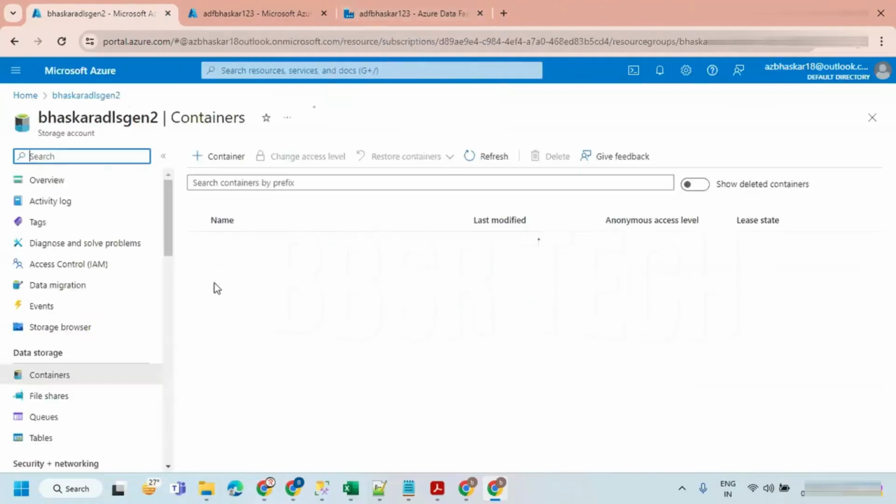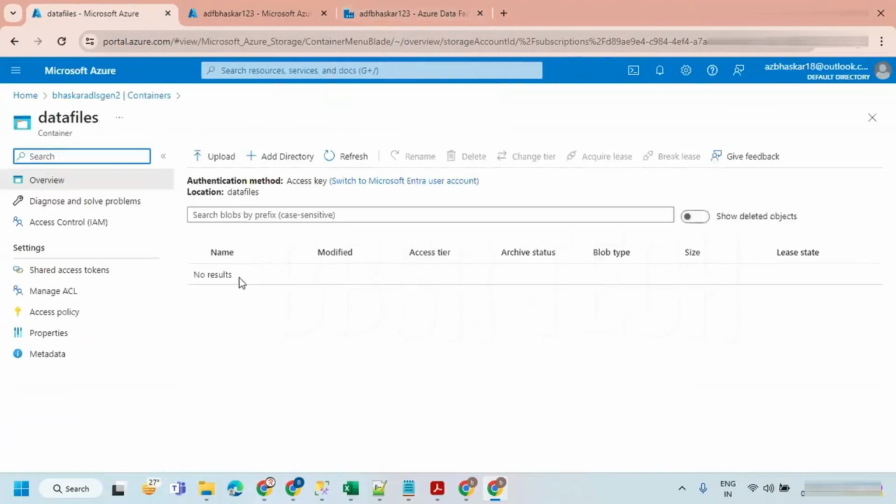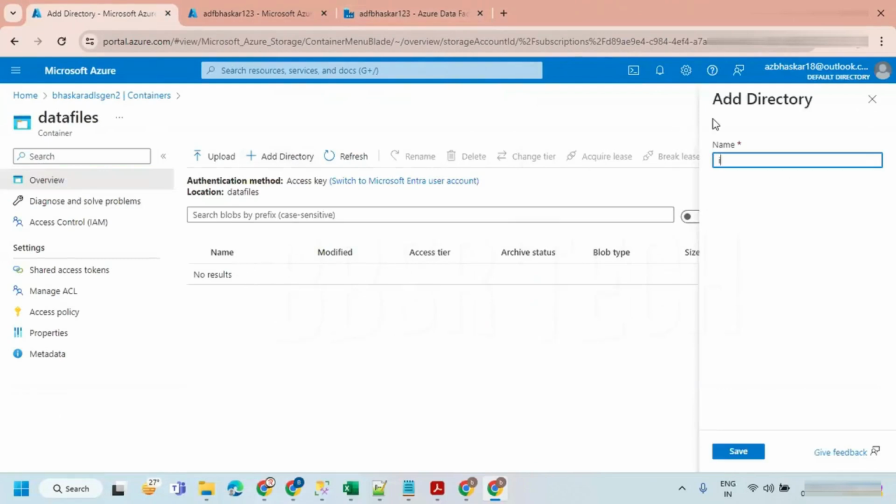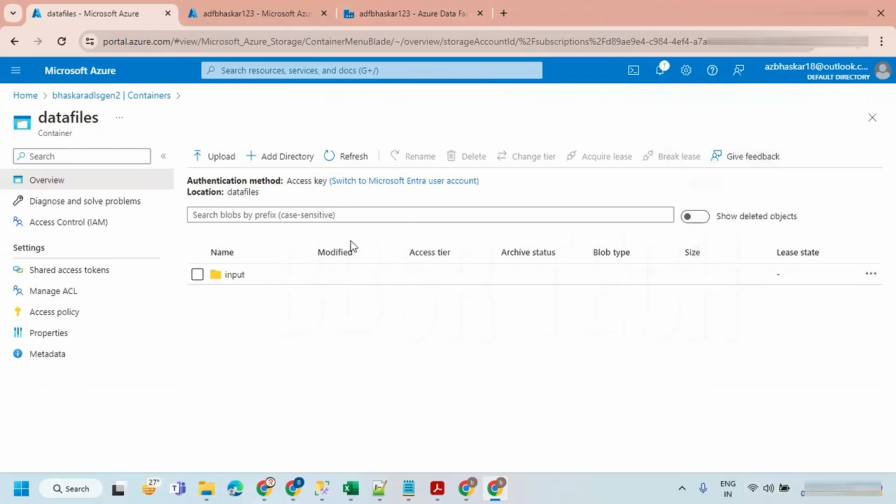Let me refresh this again. Inside the data files, input directory. I'm not creating the output directory. I'll create the output directory with data factory.